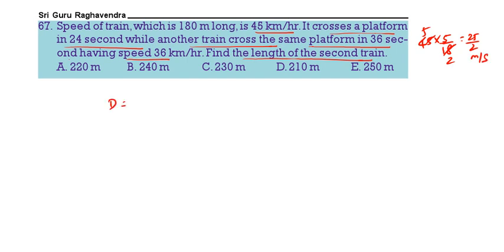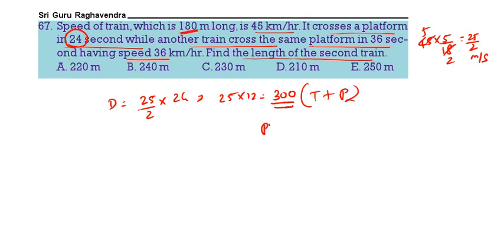Now distance is equal to speed into time. Speed is 25 by 2 into 24 seconds, so we get 25 into 12, that is equal to 300. In this 300 there is train length plus platform length, out of which train length is 180. So platform length is 300 minus 180, that is 120.